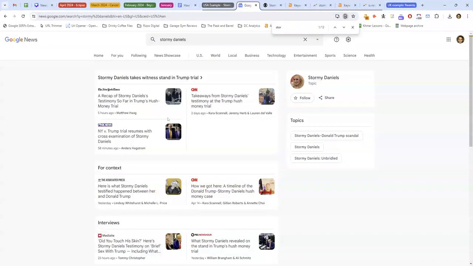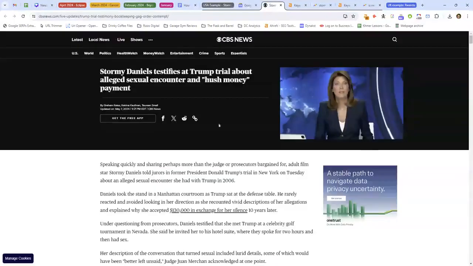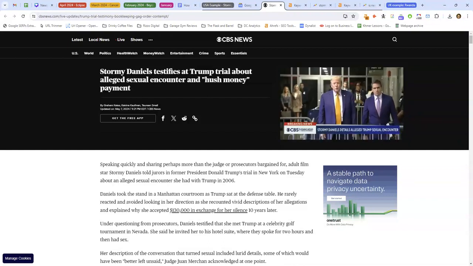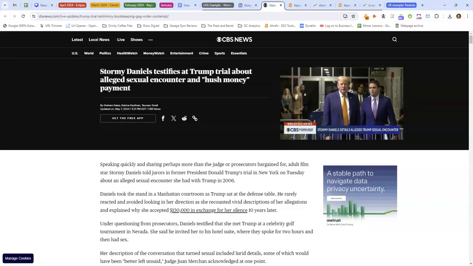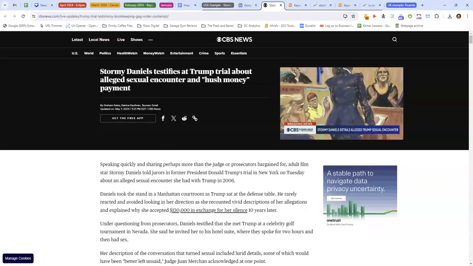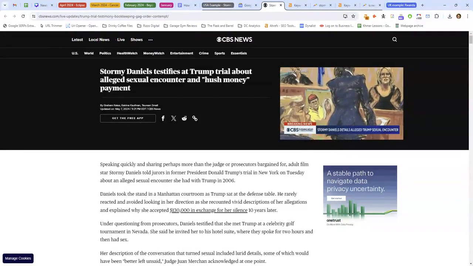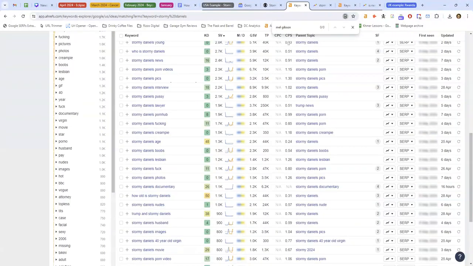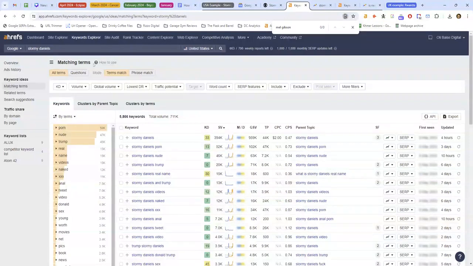So to do this in the US, I went to Google News, and one of the big things in the news at the moment is the Stormy Daniels Donald Trump thing. So, yeah, Donald Trump is in court about stuff, and Stormy Daniels, who is a porn star, testified saying that she had sex with Donald Trump, and this is news for some reason.